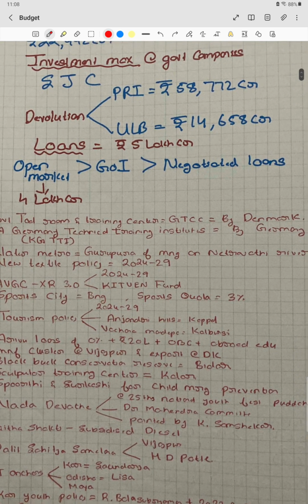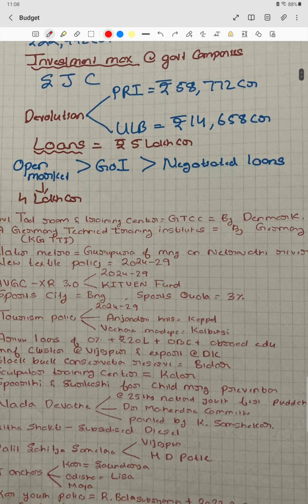Then devolution means the amount that is given by the finance commission to the state government, especially to the local bodies under the 73rd and 74th constitutional amendments, and how much money is given to what. For panchayat raj institutions, the finance commission has given 58,772 crores, and for urban bodies it has given 14,658 crores. So panchayat raj is getting more than urban local bodies.